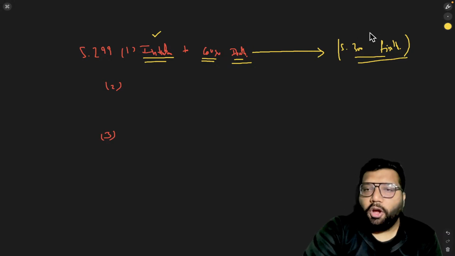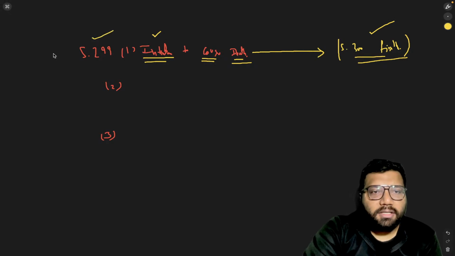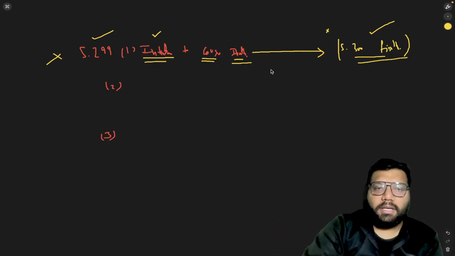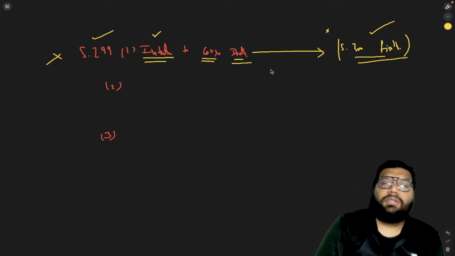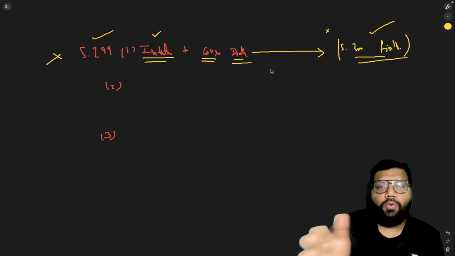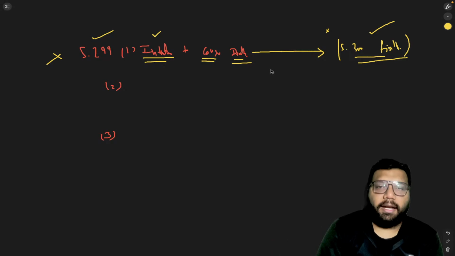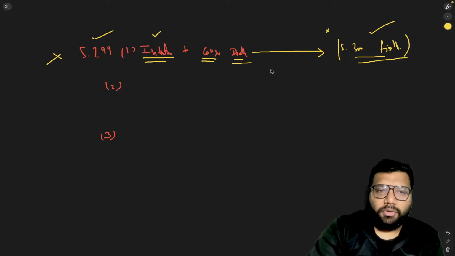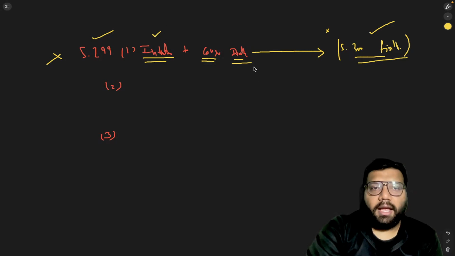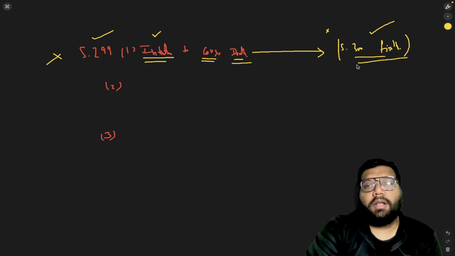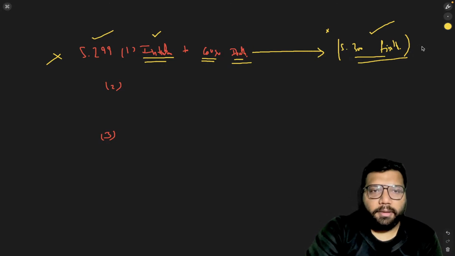And that is why we say all murders are culpable homicide. And suppose that is not a case of culpable homicide, that can never be a case of murder. Now let's understand the very first concept with the help of an illustration. Suppose Mr. A shoots Mr. B on his head and B dies. That shows that A had intention to cause death of B, and that is why this whole case will fall under murder only.